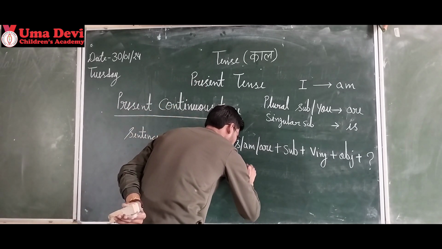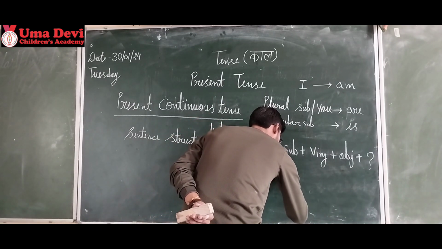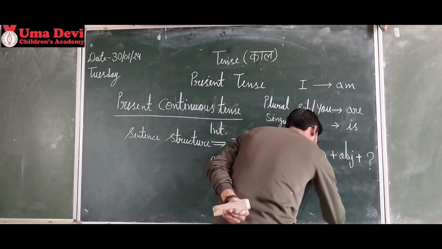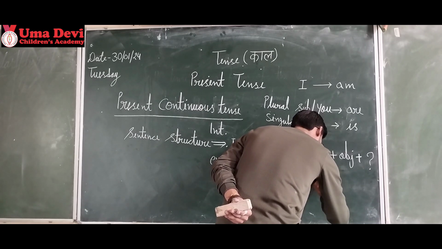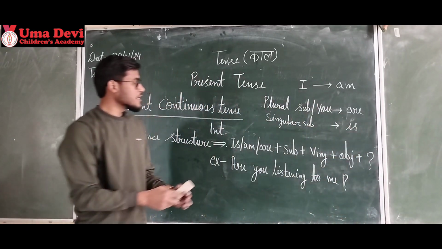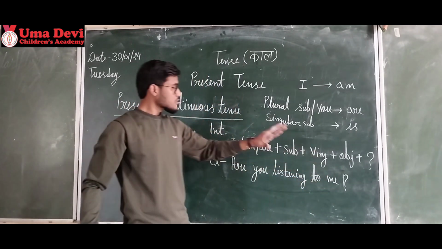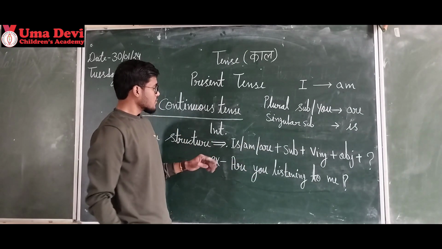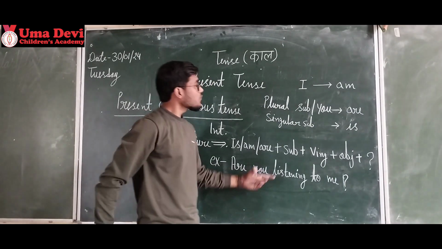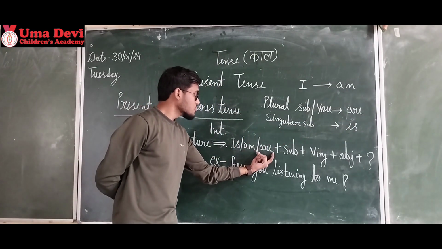Are you listening to me? Question mark will be there. Okay. So the sentence is, are you listening to me? So how did I make this sentence? Let's go through the structure. First of all, find out the subject. Subject is you. So find out here, you, plural subject, and with you we use are. So I chose are.